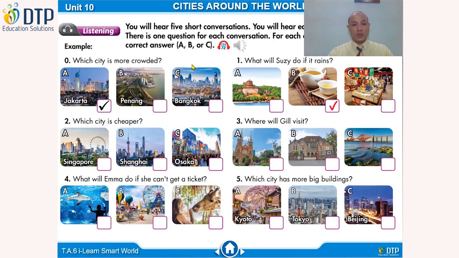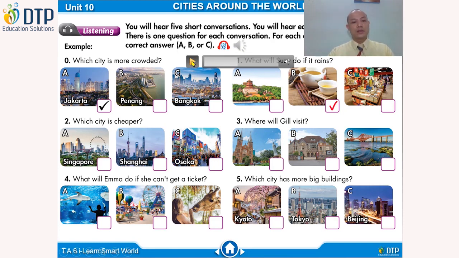Where do you want to go, Charlotte? Which city is hotter, Singapore or Shanghai? Singapore is hotter than Shanghai. Which city is cheaper? Shanghai is cheaper than Singapore. It's even cheaper than Osaka. Let's go to Shanghai. Okay.